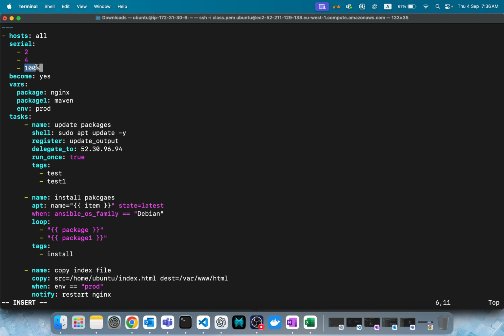That's how we can do it. The first batch takes 2, the second batch takes 4, and the third batch you can give 6 or 10 or 1. But I gave 100%, which means run on all remaining servers. Let's say we had 10 overall and 6 are done; it will run the whole playbook on the remaining 4.